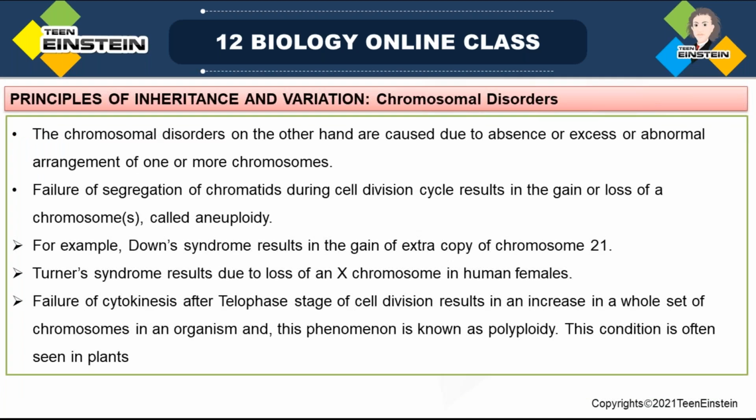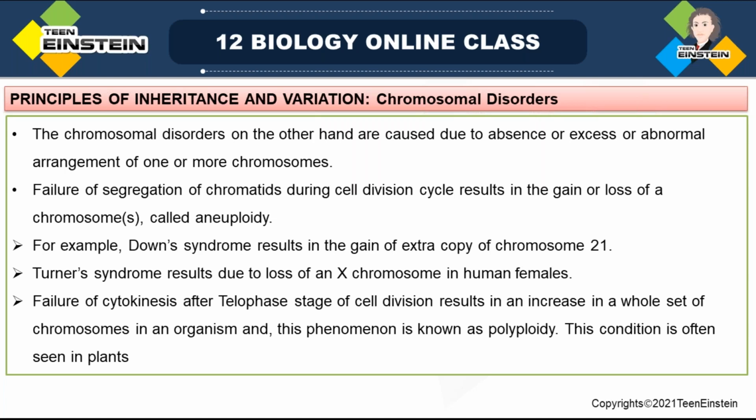So next is chromosomal disorders. Please wait for some more time, let me complete this chapter. Chromosomal disorders are due to the absence, excess, or abnormal arrangement of one or more chromosomes. That means it is a disorder due to the absence of a particular chromosome, or the excess or abnormal arrangement, or the presence of one or more extra chromosomes.